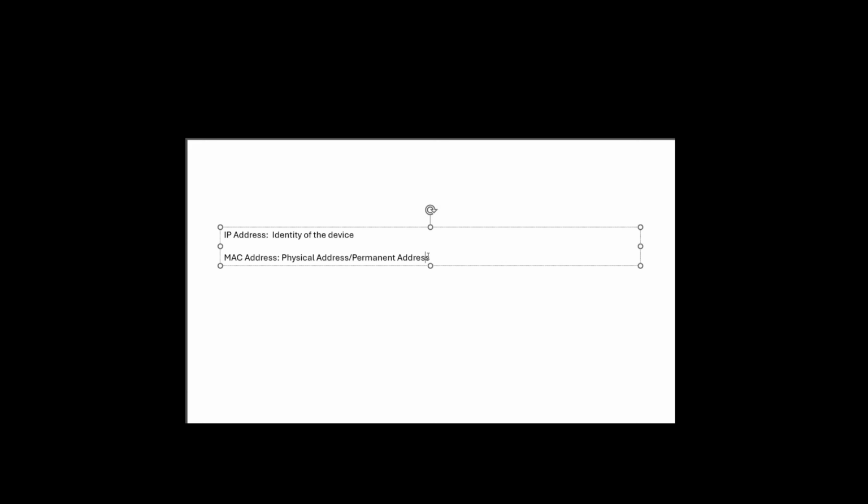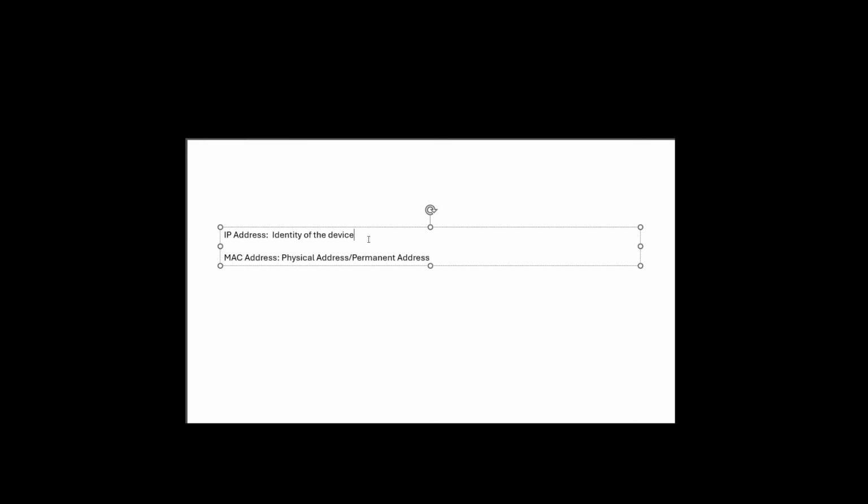If you want to send it to a particular person, you will mention the name of the person. Within that house, Shanthan is a single person and we cannot change that name. So that name will be permanent, and that can be considered a MAC address. Here, the IP address is the identity of the device and the MAC address is the physical address, or permanent address, which never changes. It will remain the same.